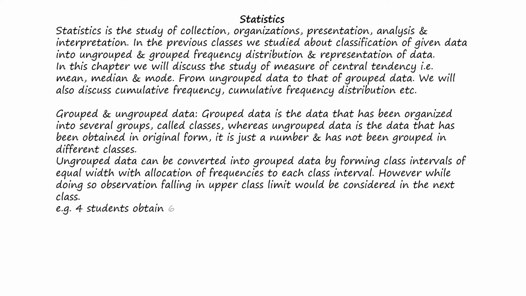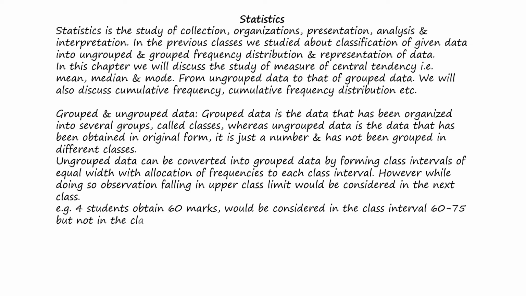For example, 4 students who obtained 60 marks would be considered in the class interval 60 to 75, but not in the class interval 45 to 60, because here the mark 60 will be taken in its next upper class. If we consider the class 45 to 60, we cannot include these 4 students in this group. We have to include them in the next upper class.